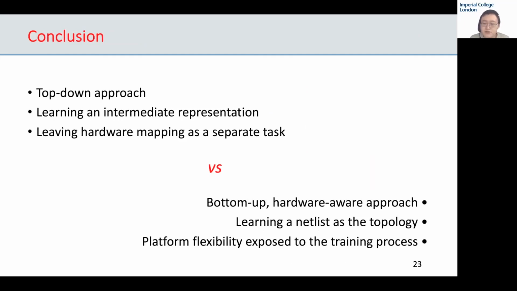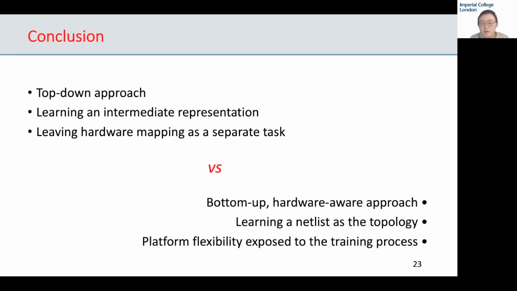In conclusion, we introduced logic shrinkage, the automated search for and implementation of LUT-based neural network accelerators in which LUT sizes and inputs are learned during training. The authors of prior NAS works pursued a top-down approach, learning an intermediate representation, a network topology, while leaving its hardware mapping as a separate task. In contrast, we propose a bottom-up, hardware-aware alternative, directly learning a netlist as the topology, with the flexibility of a target platform exposed to the training process.